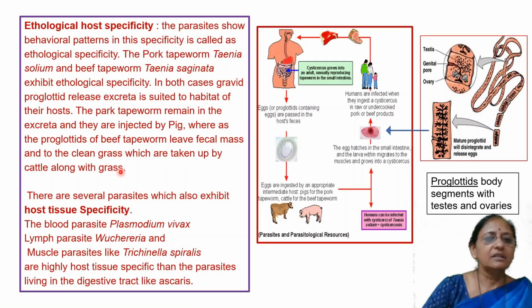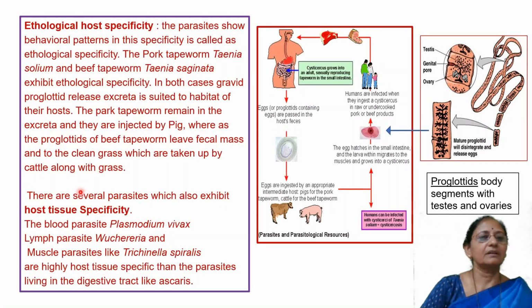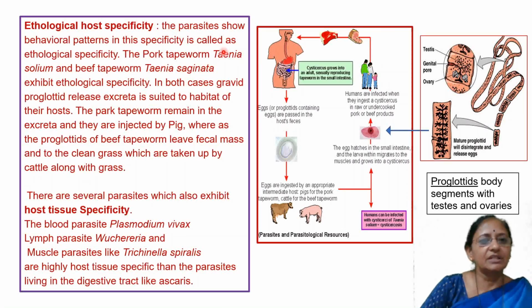But proglottids of the pork tapeworm remain in the feces and are taken by the pig. Thus, with the help of these two examples, Taenia solium and Taenia saginata, we can explain ethological host specificity.